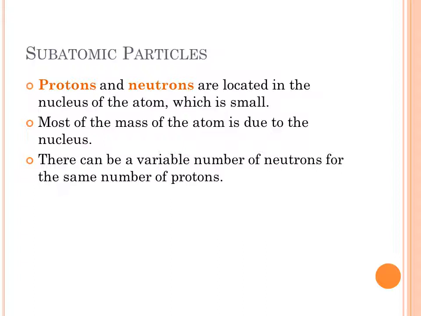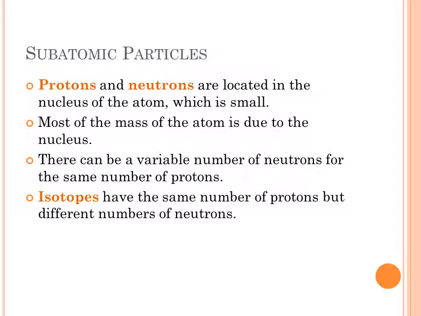There can be variable numbers of neutrons for the same number of protons. Now the protons tell you which element it is you're talking about. You change the number of protons, you change the element. But you can change the number of neutrons and slightly alter the mass. When you do that, you get isotopes. They have the same number of protons, meaning they're the same element, but different numbers of neutrons.